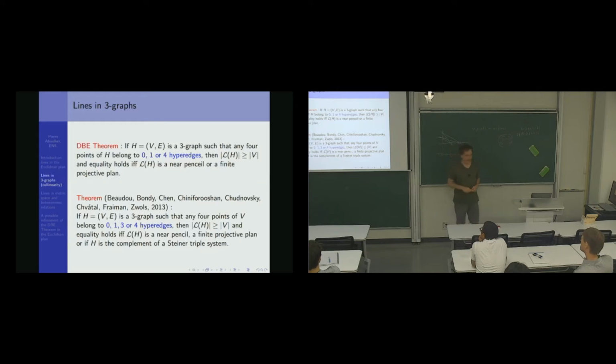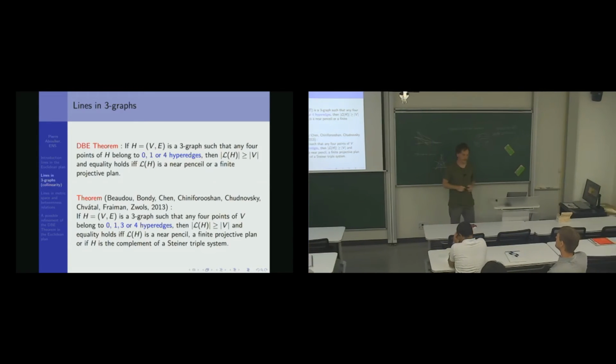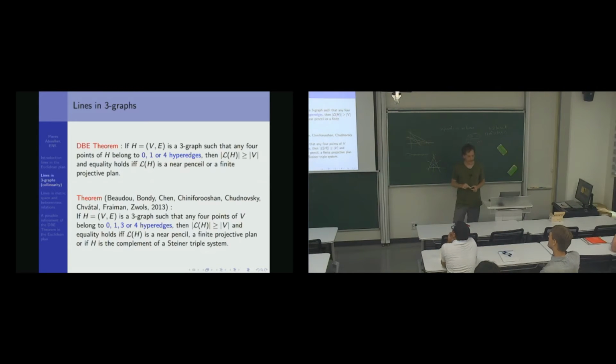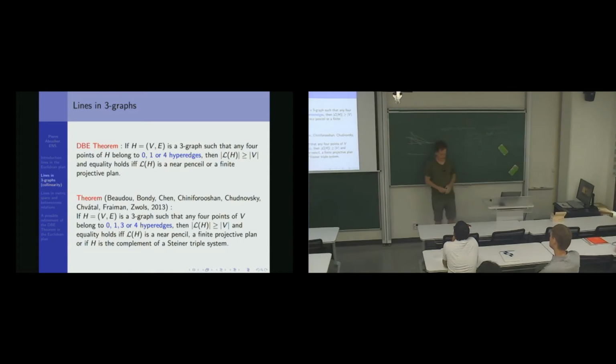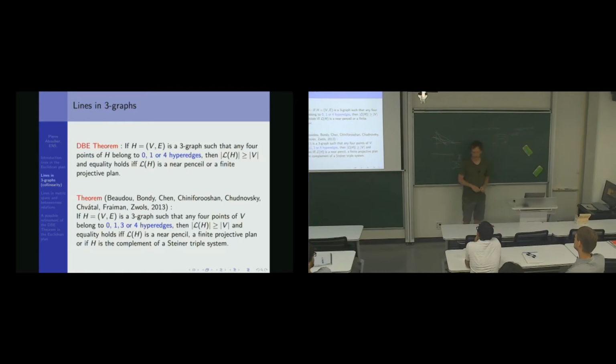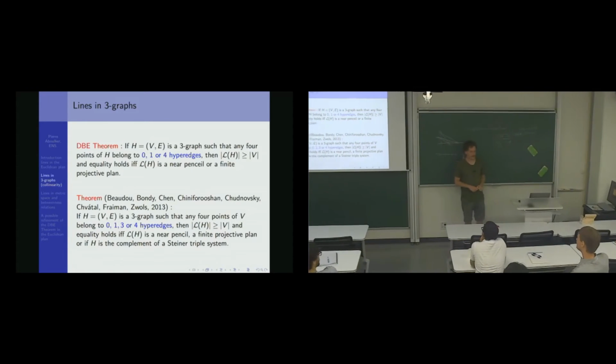Just a definition question. So when you say that the 4 points belong to 3 hyperedges, you mean the set ABCD contains 3 hyperedges? Yeah, it's not very well said. Yeah, you're right. So every time you look at 4 points, you look at the hypergraph induced by those 4 points. How many hyperedges does it have? 0, 1, or 4. Induced. Yes, induced. Right.